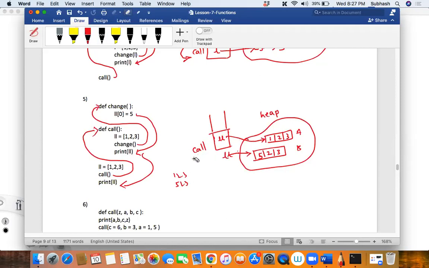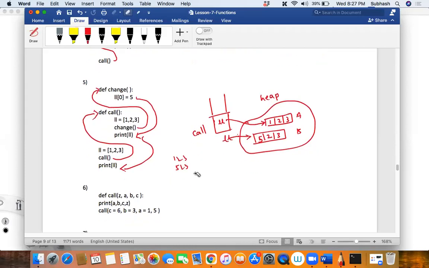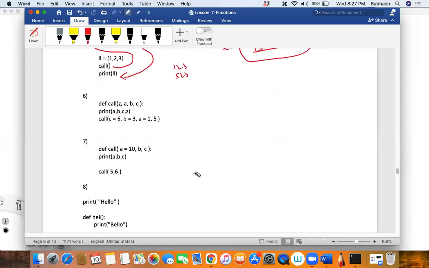But in interviews, you will not have enough time to actually write diagrams, so try to create these diagrams visually in your mind. Is that okay, my dear friends? You should be able to create such diagrams in your mind visually, and that is where experts come into the picture. Now, next one, sixth one.